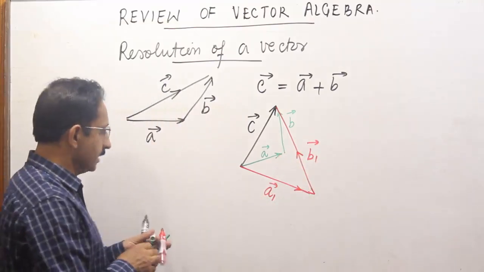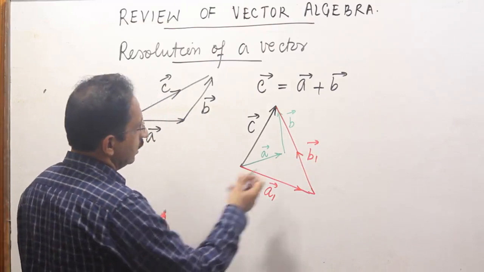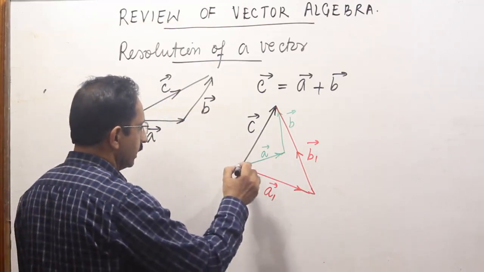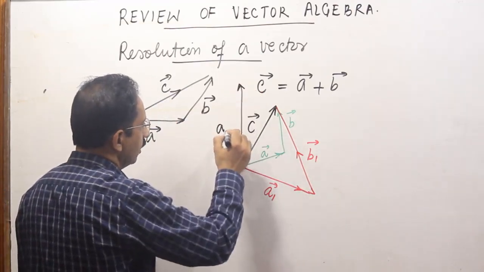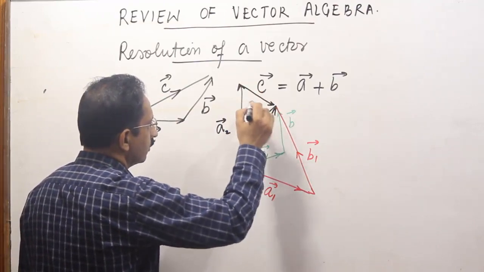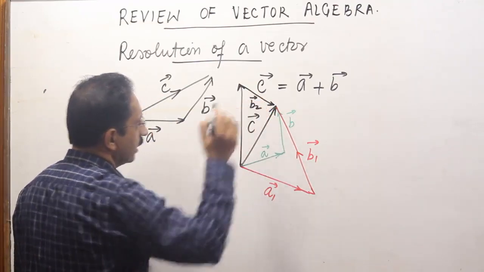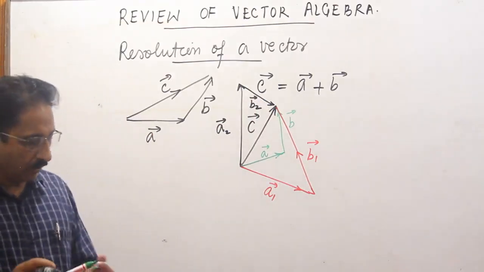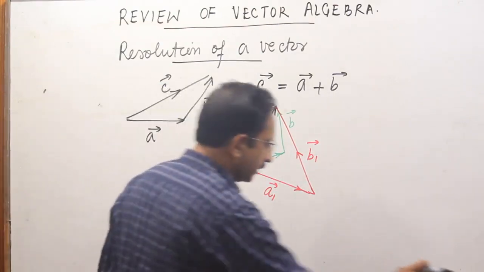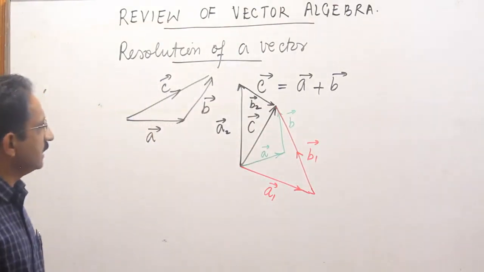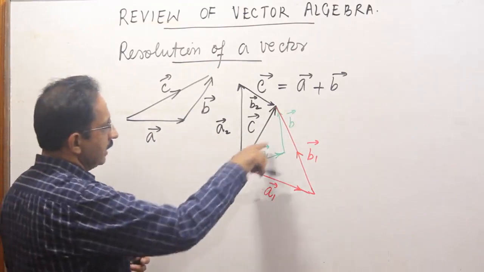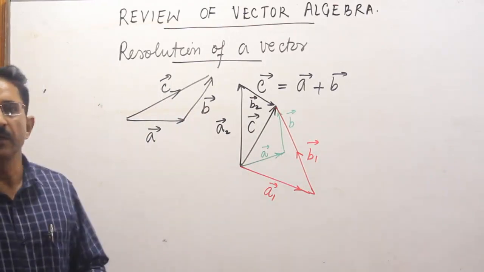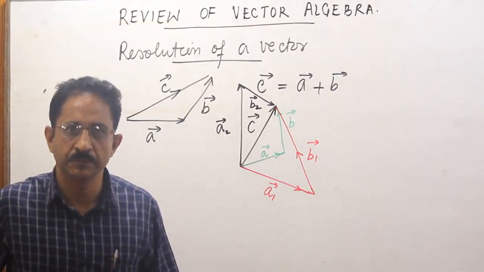We can also think of splitting this vector C into two vectors. That vectors could be like this. So let's call this a vector A2 and vector B2. In all these cases, you are obeying the triangle law. Triangle law is not violated anywhere. And these are all the probable correct answers for expressing C. So I can express C as A plus B, or A1 plus B1, or A2 plus B2. And there are infinite other ways in which you can do it.